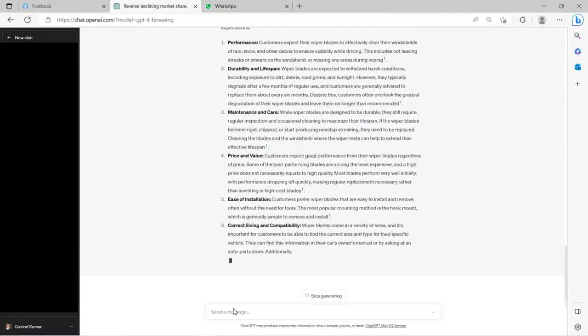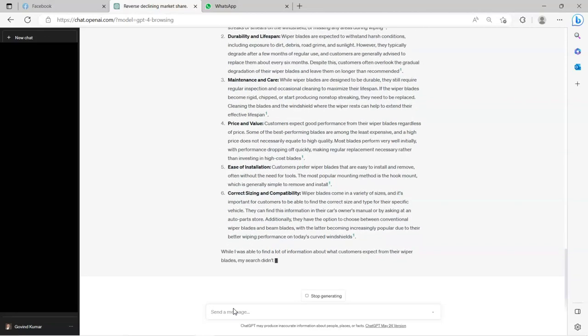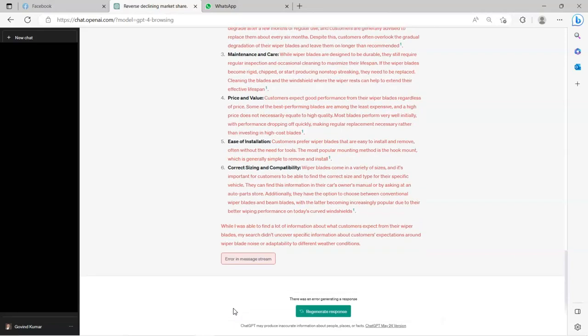There are some 7 areas, starting with performance, durability, maintenance. 6 areas, not 7. I'm sorry about it. We also get the error message.